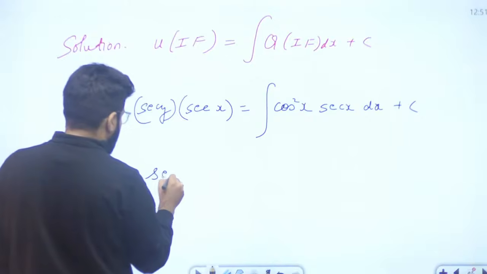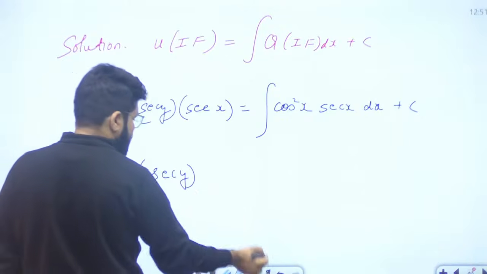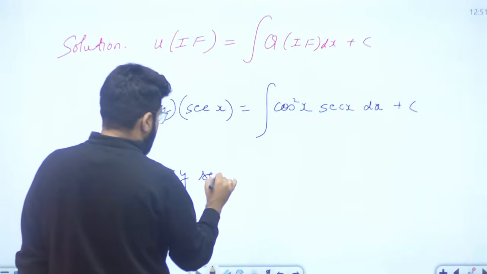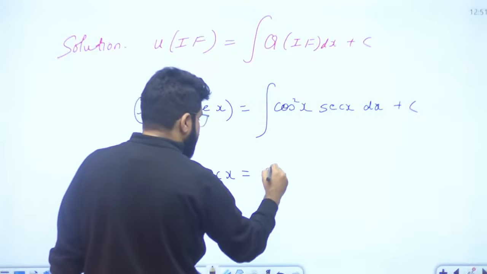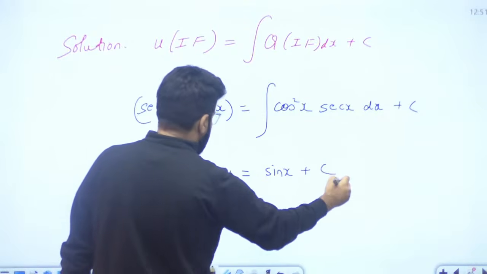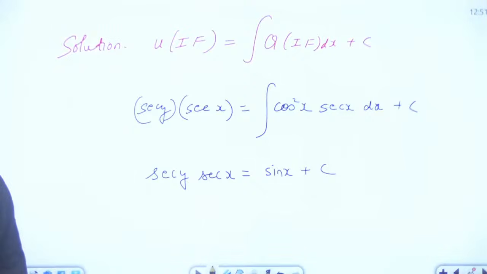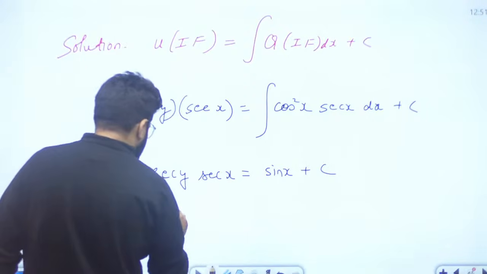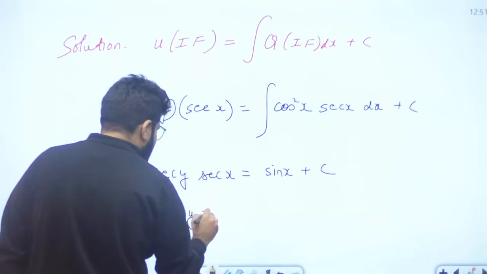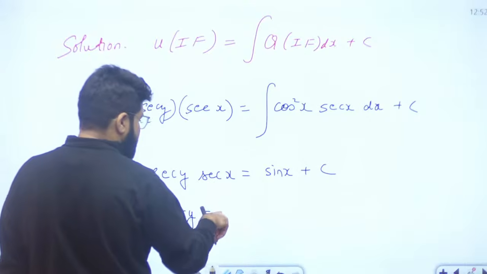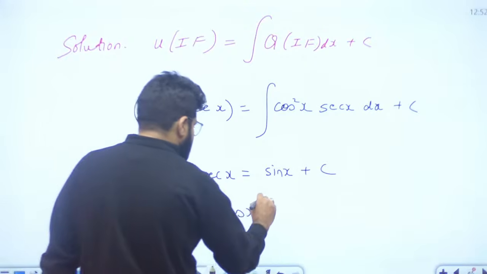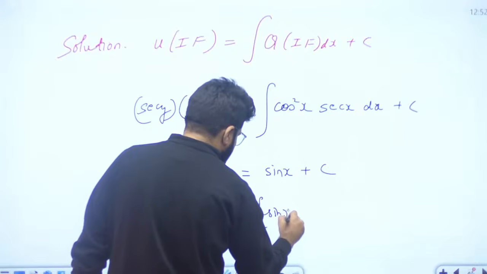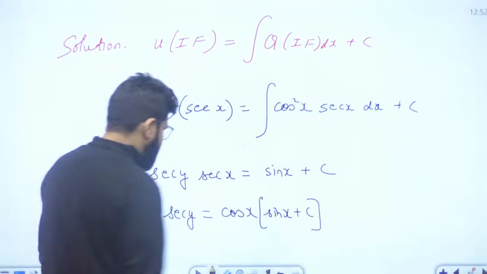So we have sec y multiplied by sec x is equal to integral of cos x. Integral of cos x will be sin x. So sec y sec x is equal to sin x plus c. Sending the sec x to the right hand side, only the y term is on the left hand side. One upon sec is cos. So on the right hand side it becomes cos x whole multiplied by sin x plus c.